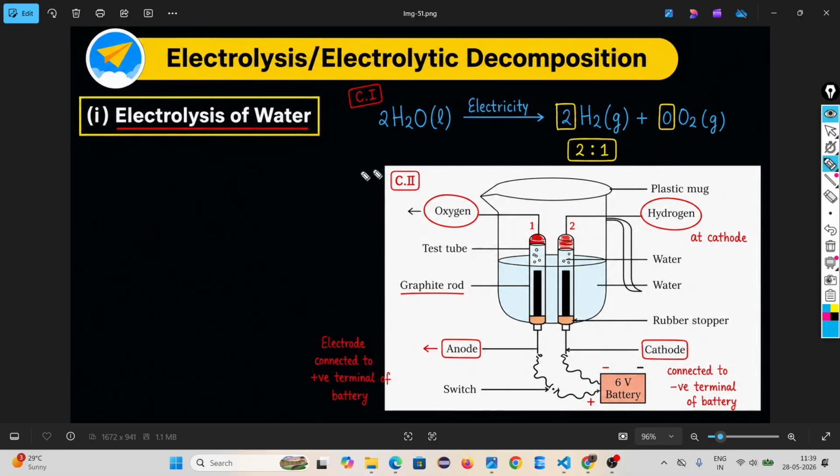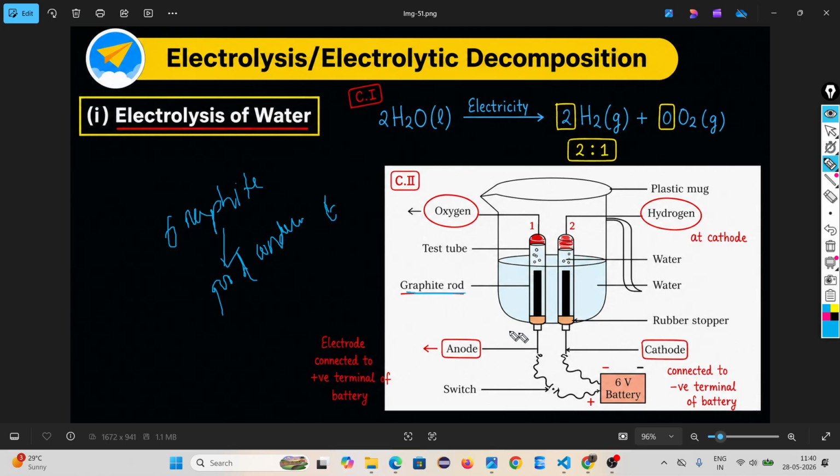So look at this setup. What happens here? Look how to do this. First, in a beaker, you have to take some water. Then you have to put in some graphite rods. Graphite is a carbon compound that is a good conductor of electricity.